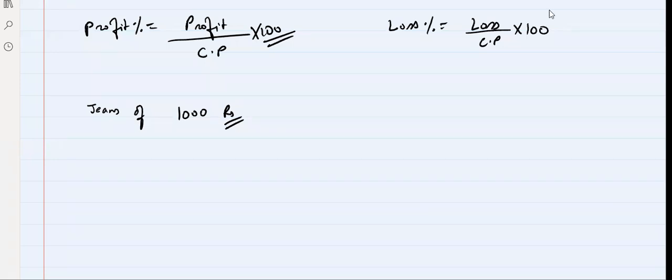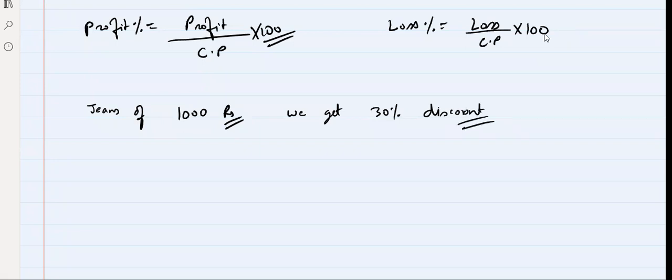Yes, Brinda, that's correct. Profit, again, opposite. Now profit is equal to profit percentage into CP by 100, as simple as that. Just cross multiply this. Now, if the cost of this is 1,000 rupees, and suppose we give 30% discount,